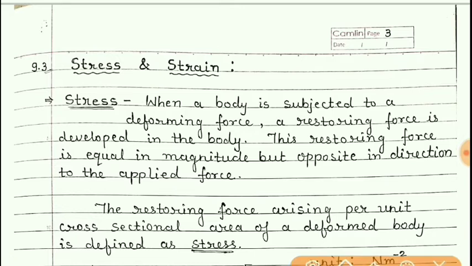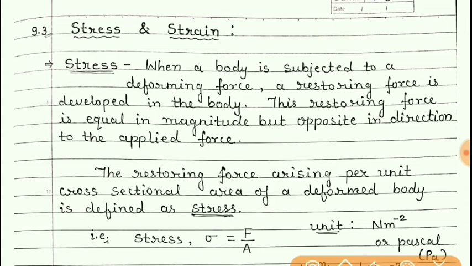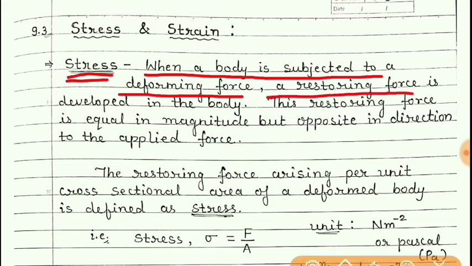Now about topic 9.3, stress and strain. Now students, what is stress? Here I have written, when a body is subjected to a deforming force, a restoring force is developed in the body.